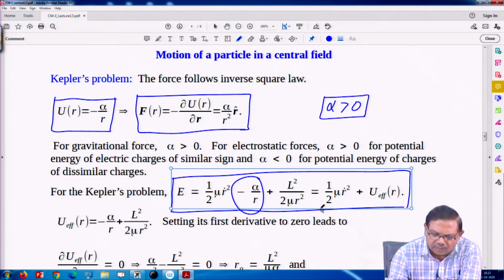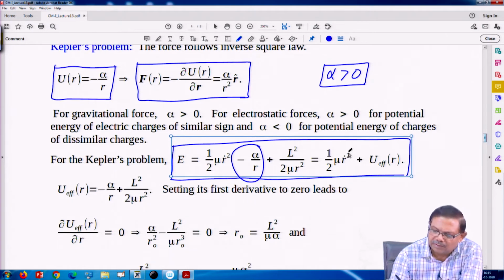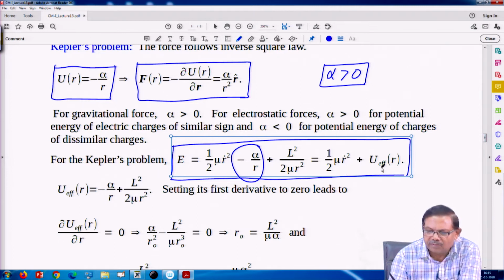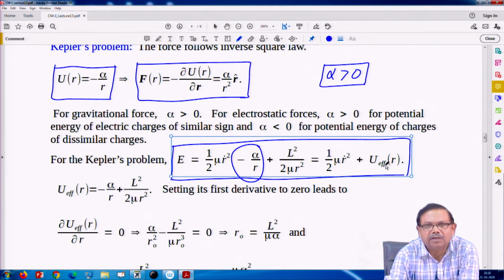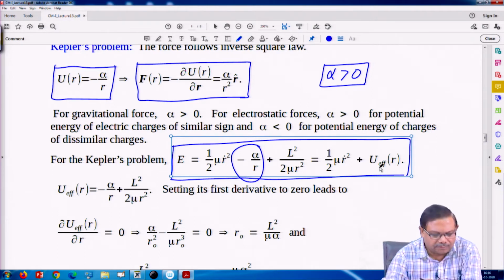Again this E has two parts: one is translational energy and the other is the effective potential. The effective potential is actually potential energy plus centrifugal energy. These two energies are put together.